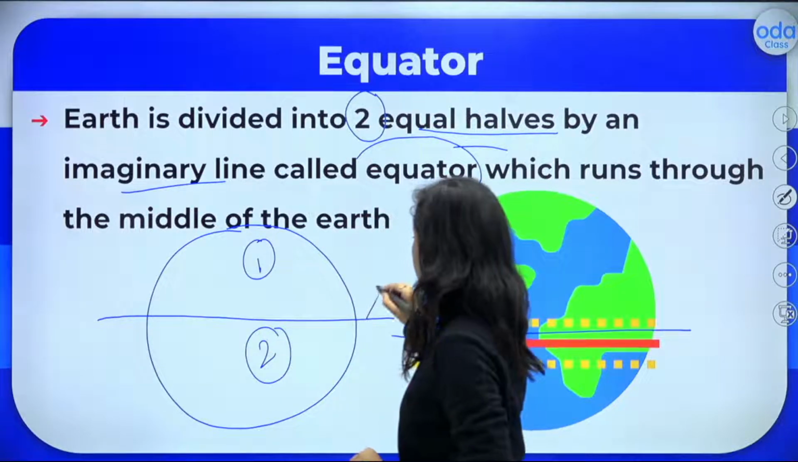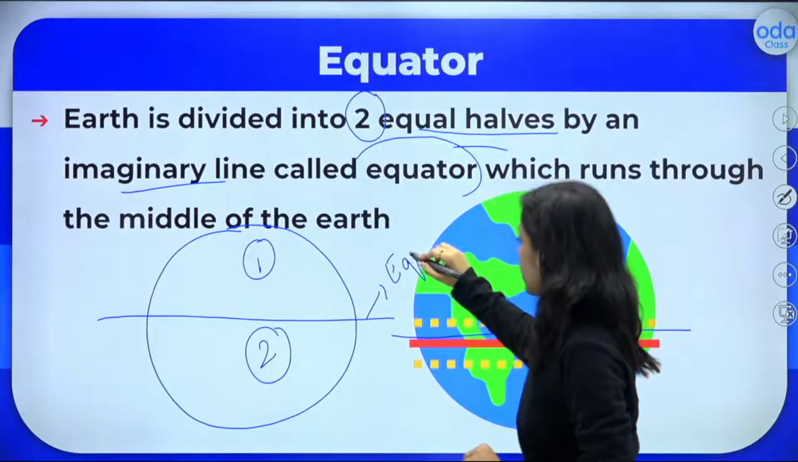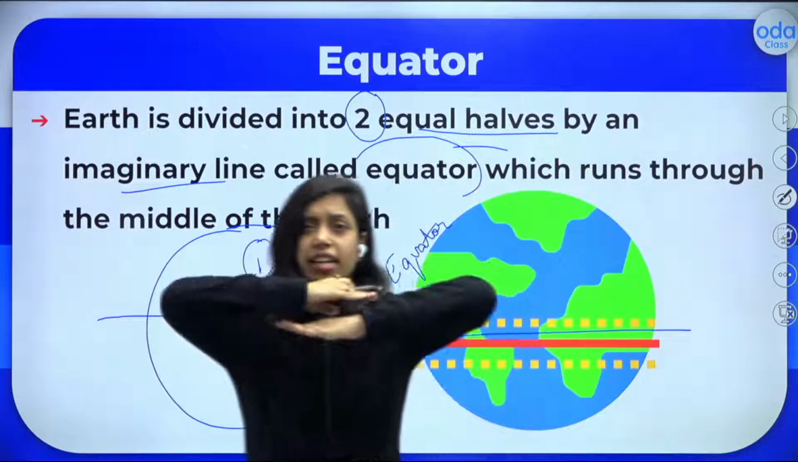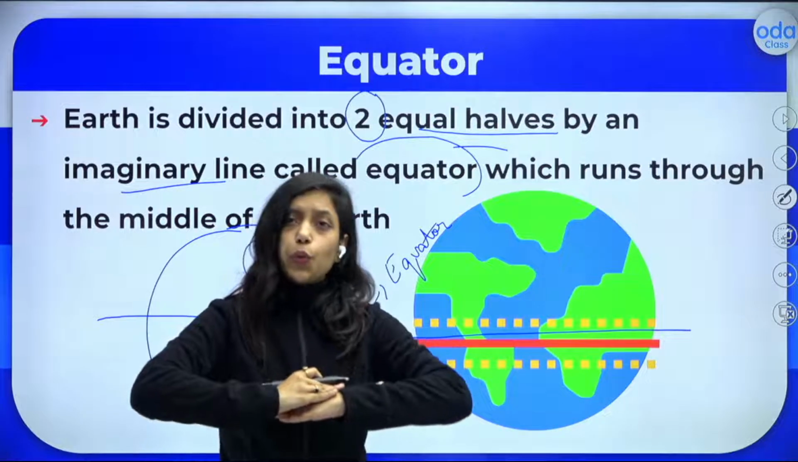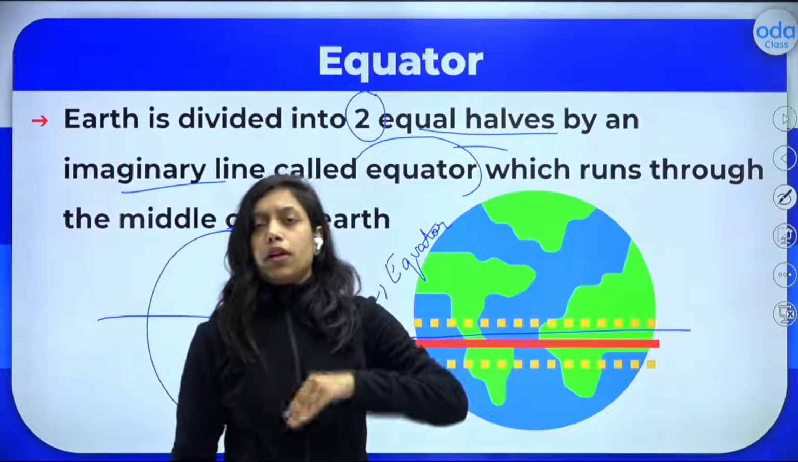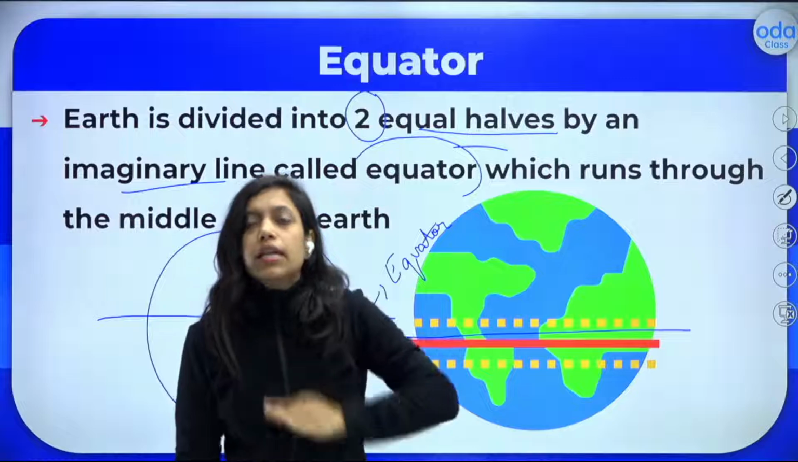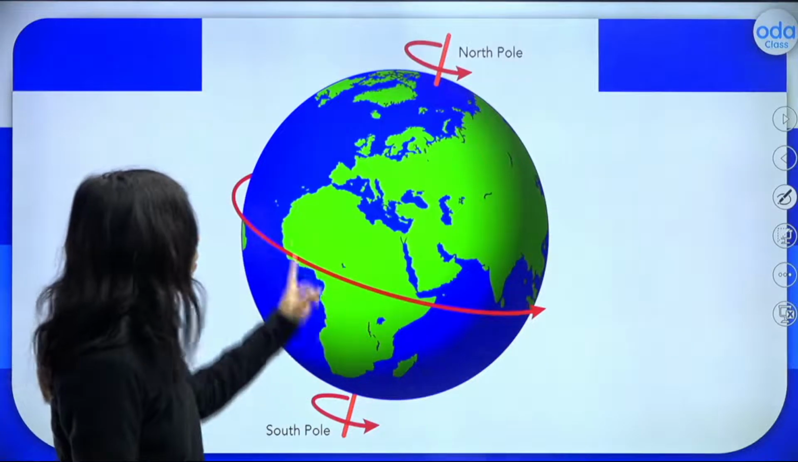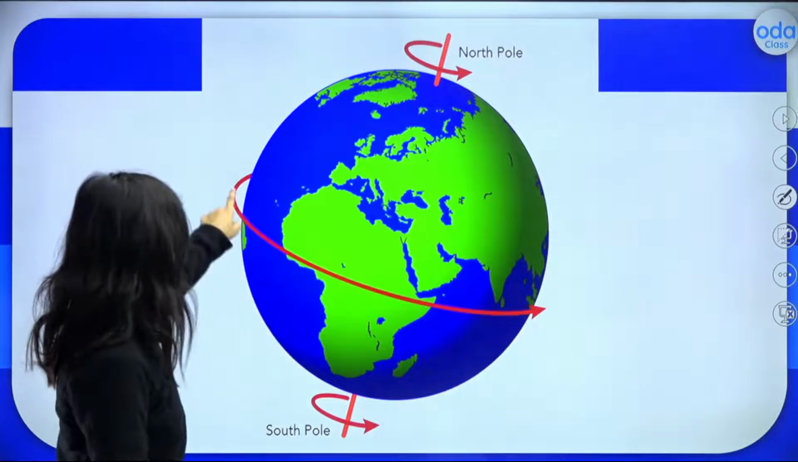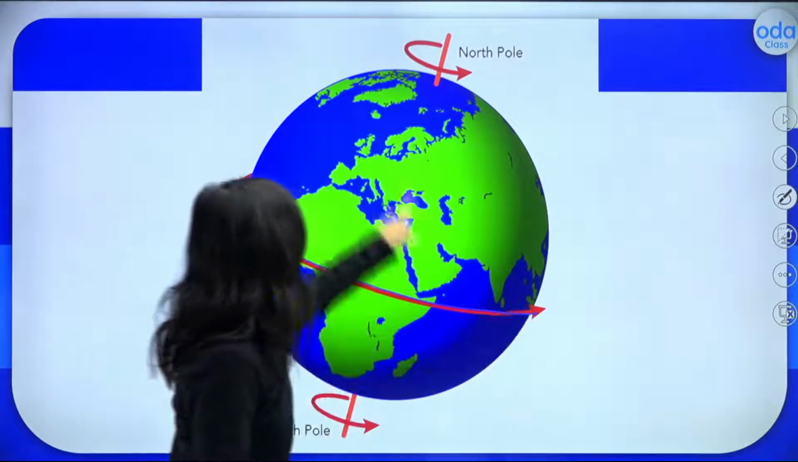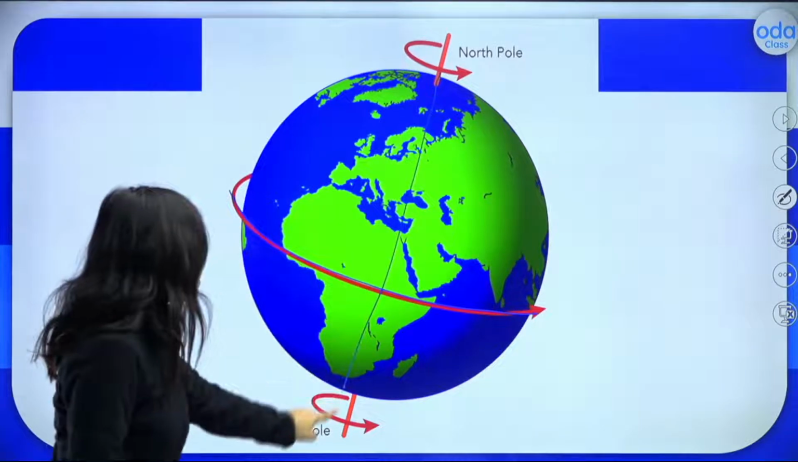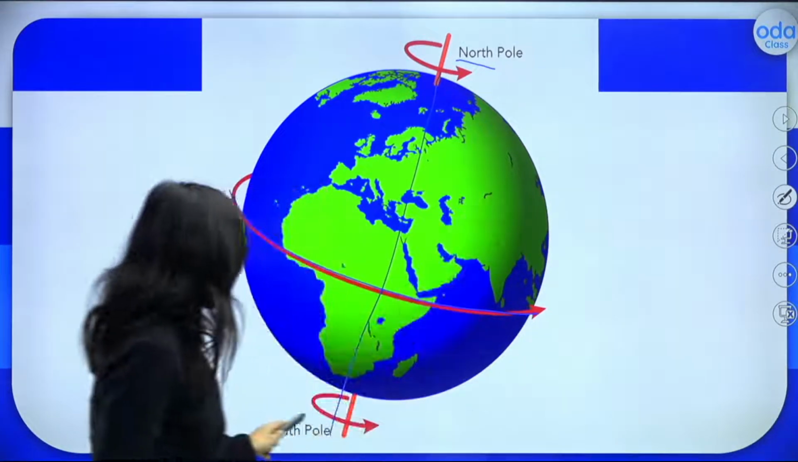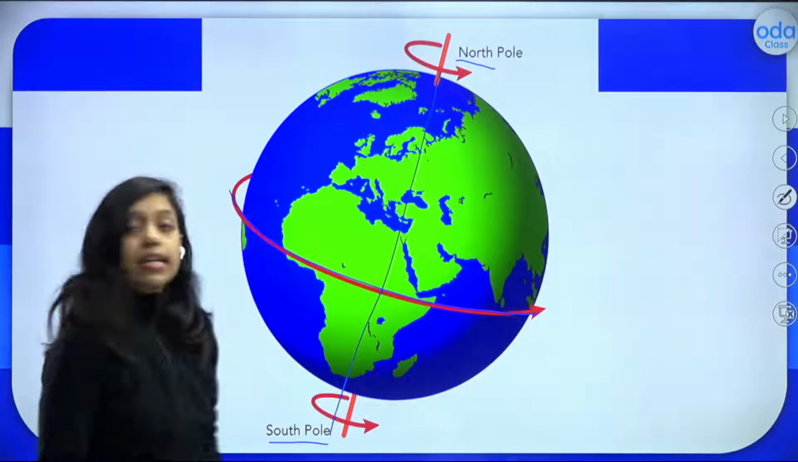This line is called the equator. Can you easily remember this? The equator is nothing but the imaginary line in between which will divide the earth into two parts, upper part and lower part, or northern hemisphere and southern hemisphere. Can you remember this? Okay, that's nice. So this is how the axis rotation takes place. This is the equator part and this is the axis, and these are the two poles. The upper one is the North Pole and the lower one is called the South Pole.